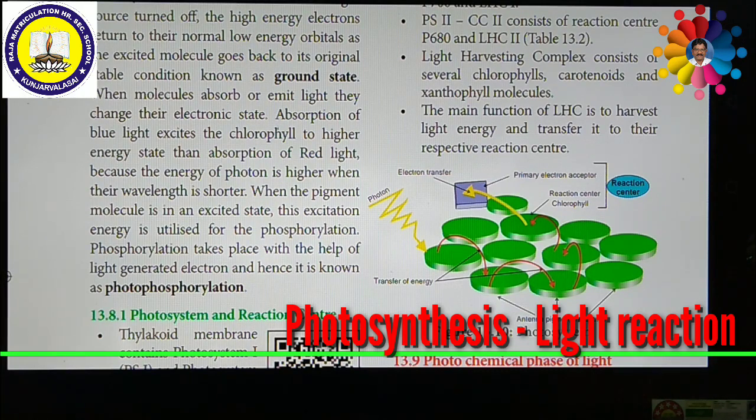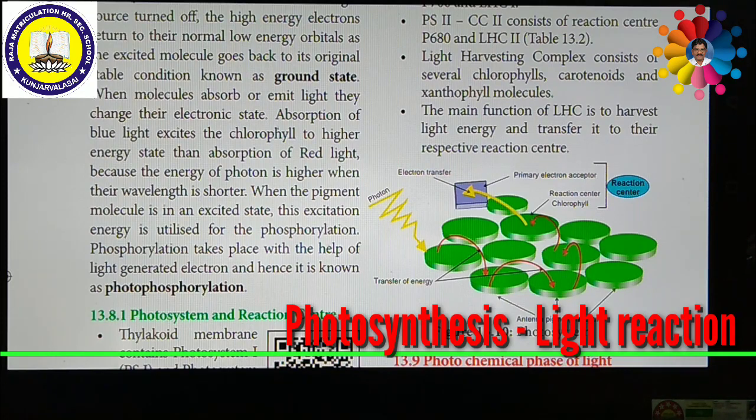The light reaction takes place either in the form of cyclic or non-cyclic photophosphorylation. In the photochemical phase of the light reaction, electrons pass through various electron carrier molecules and generate assimilatory power like ATP, adenosine triphosphate, and NADPH, that is NADPH plus H plus. This all takes place by splitting a water molecule to generate electrons, replacing the electrons produced by the light.